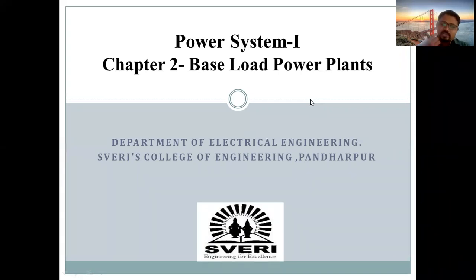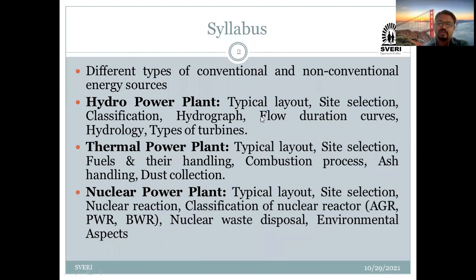Okay, so see here, first of all we will discuss what is the syllabus of this particular chapter, means which bit we have to cover in this particular chapter. Okay, so at the time of starting we are going to study what is the meaning, or what are the different types of conventional and non-conventional energy sources. Okay, now we are going to classify the energy sources into two different types, which are nothing but the conventional energy sources and non-conventional energy sources.